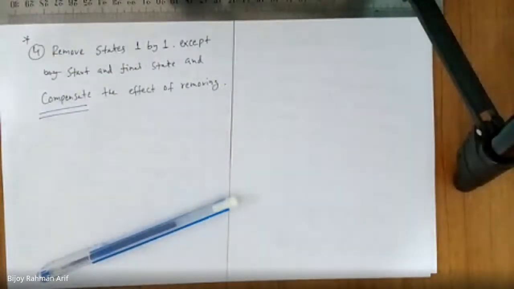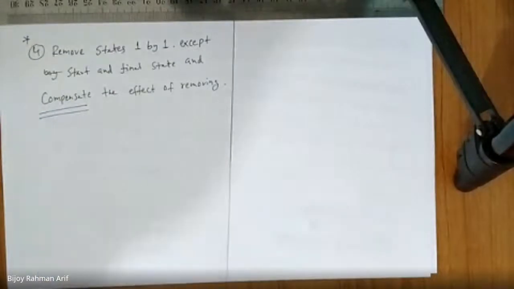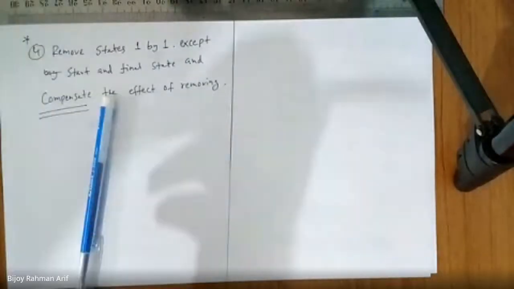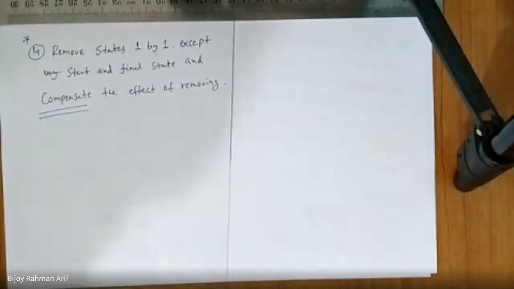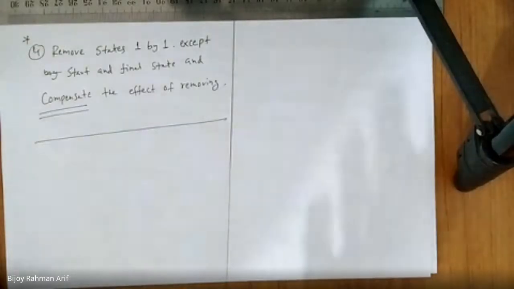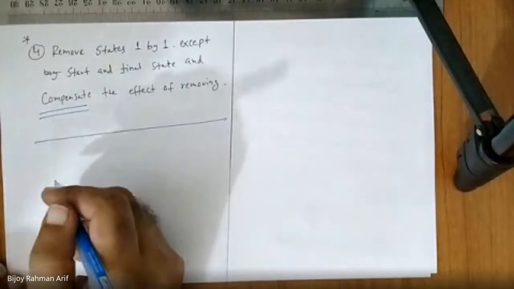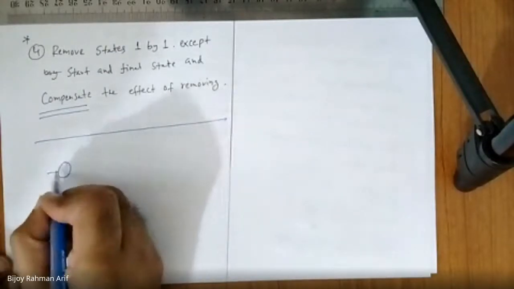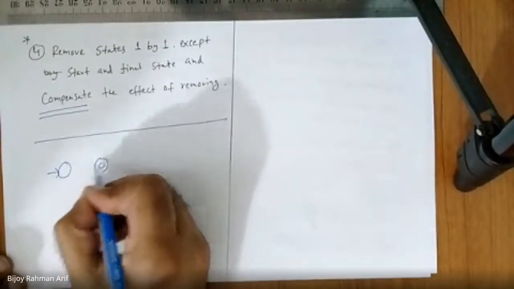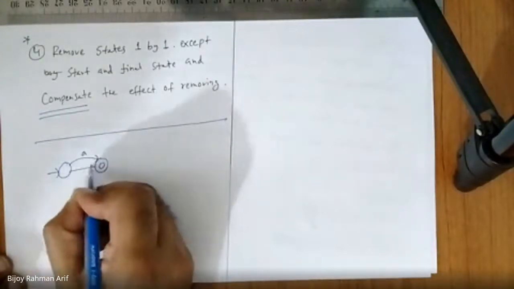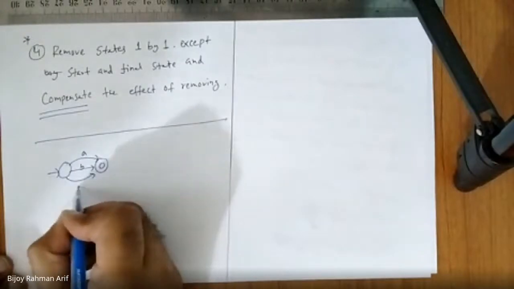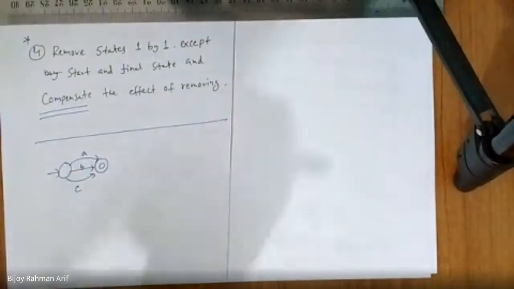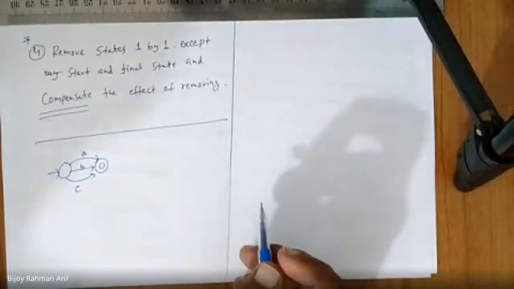So let's start the steps. Then it becomes clear. Let's give you an example. Let's start with a very easy one. This one. Very easy one. This is the basic building block. So if I convert this finite automata to regex, what would be the expression?